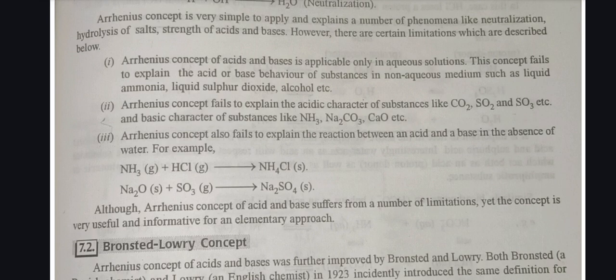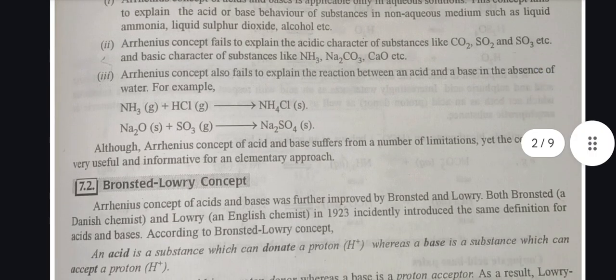Second, Arrhenius concept failed to explain the acidic character of substances like CO2, SO2, and SO3, etc., and the basic character of substances like NH3, Na2CO3, CaO, etc. Third, Arrhenius concept also fails to explain the reaction between an acid and a base in the absence of water. For example, NH3 gas plus HCl gas gives NH4Cl, and Na2O plus SO3 gives Na2SO4. Although Arrhenius concept of acid and base suffers from a number of limitations, yet the concept is very useful and informative for an elementary approach.